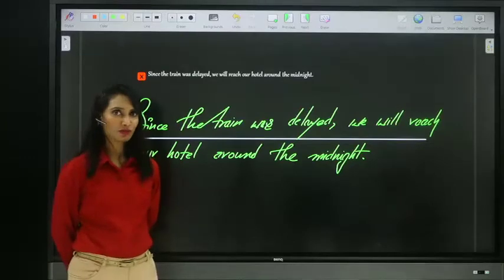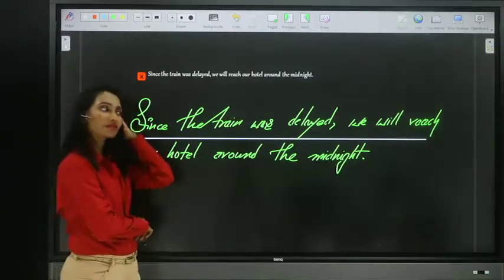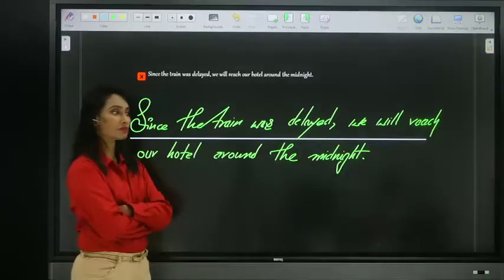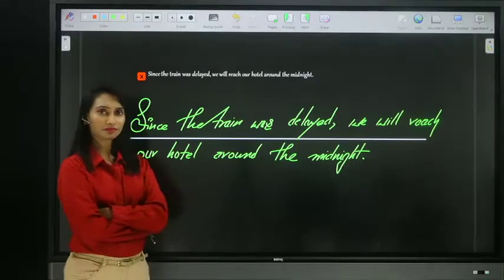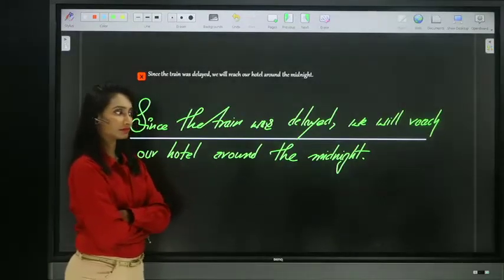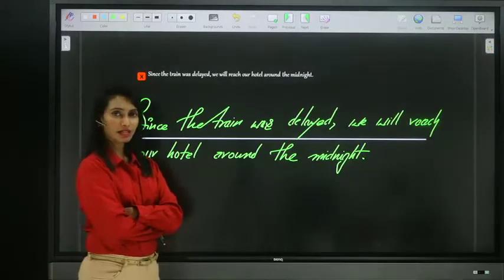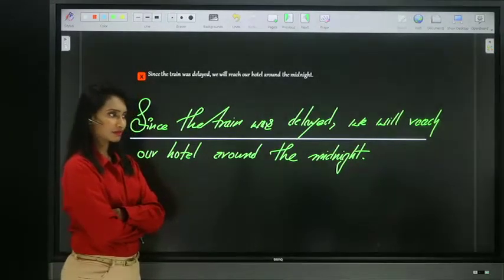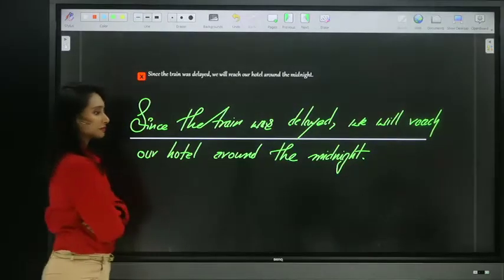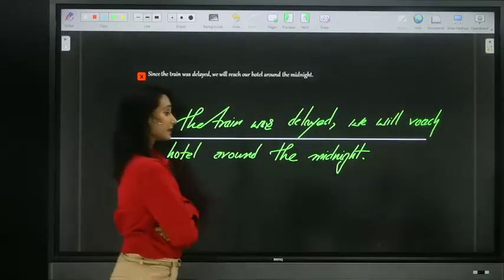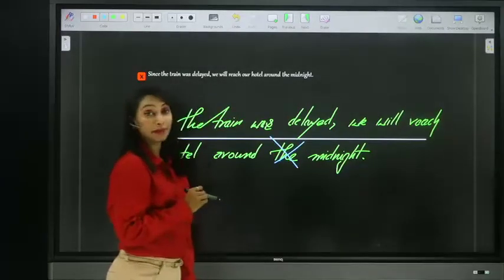Yes, Srinivas, but why? Why to use? When to use? Why to remove? Anyone else? See, the error is we must remove the before midnight.